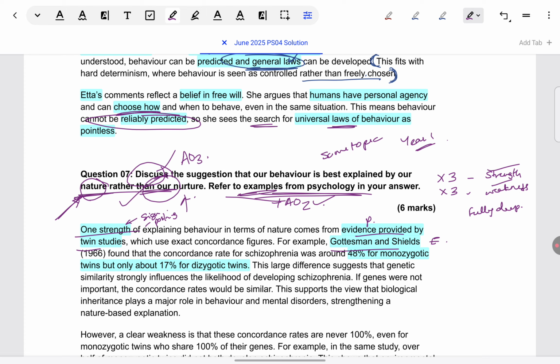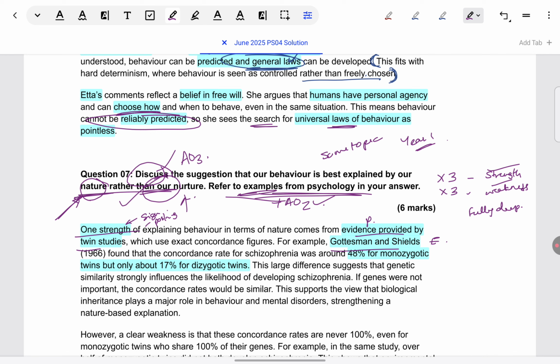Now, recently I was checking so many papers in which students just do not quote concordance rates. Students approach me just to check their papers, and when I check them, this is what I'm seeing, that they just say higher rates of concordance in monozygotic than in dizygotic twins. That counts as generic because that is a statement you can make for any disorder. It's not specific to schizophrenia. So, what are the concordance rates for schizophrenia in particular? When you give that, it shows your knowledge of the particular topic that you have taken.